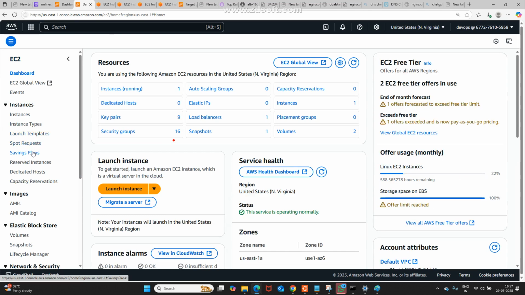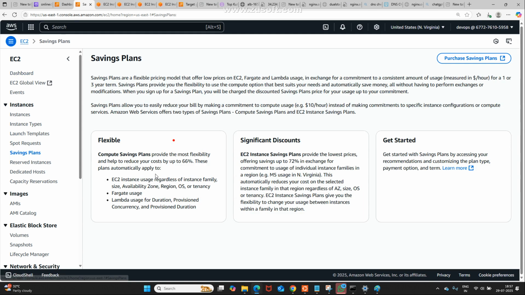Next one. In the same way, savings plan. What is the meaning of savings plan? See, here observe. This is an interview question. Flexible, 66% off. It is a significant discount. How much may you get? 72%. 70. This is the reserved instances.